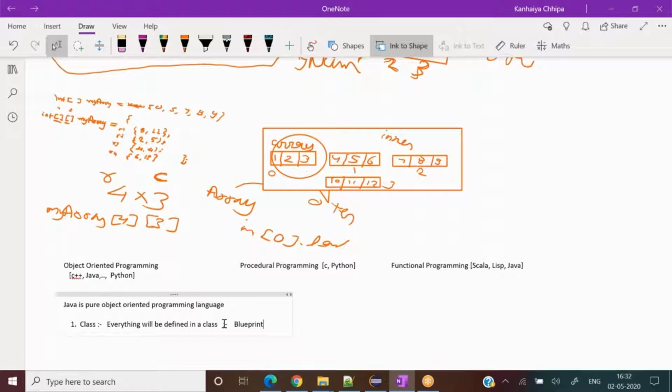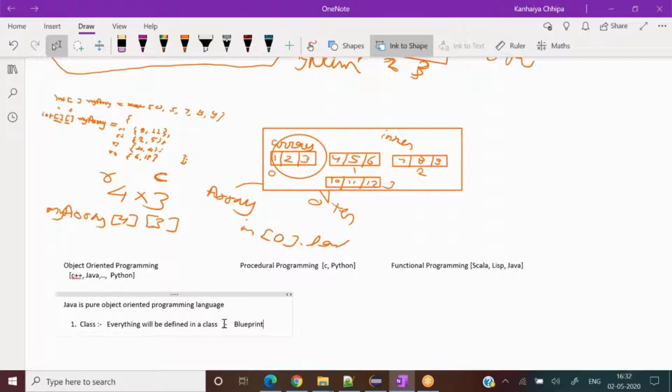Correct. So class is what? Class is a blueprint only. In a way, from now onwards we start thinking in the way of real world entities, the way things happen in the real world.